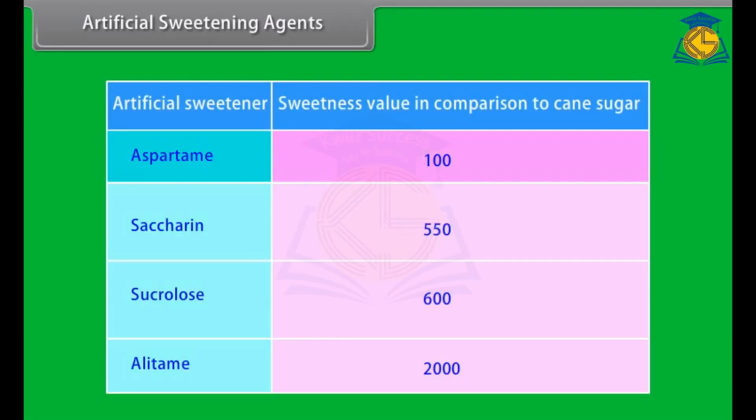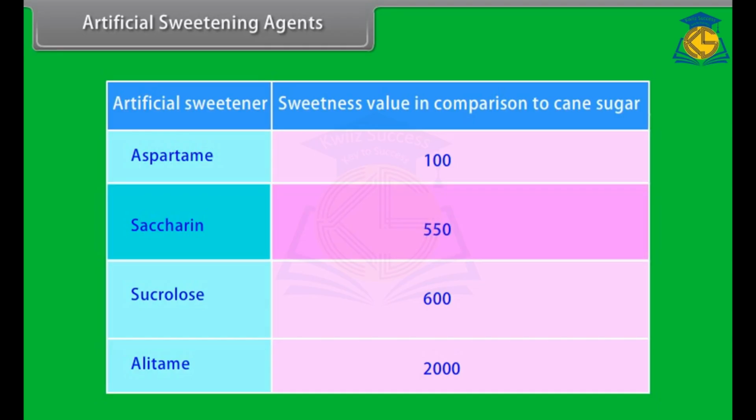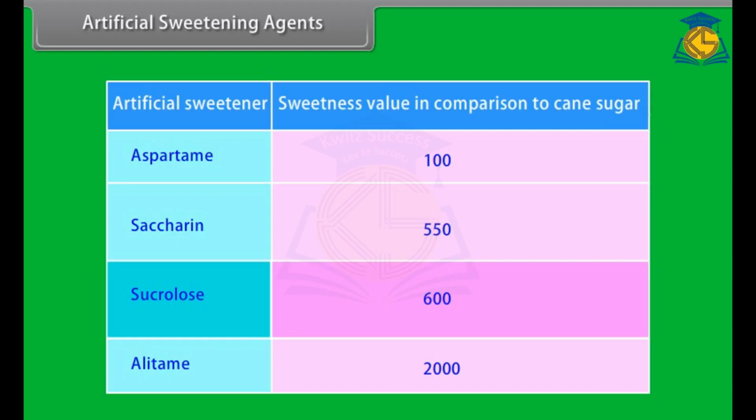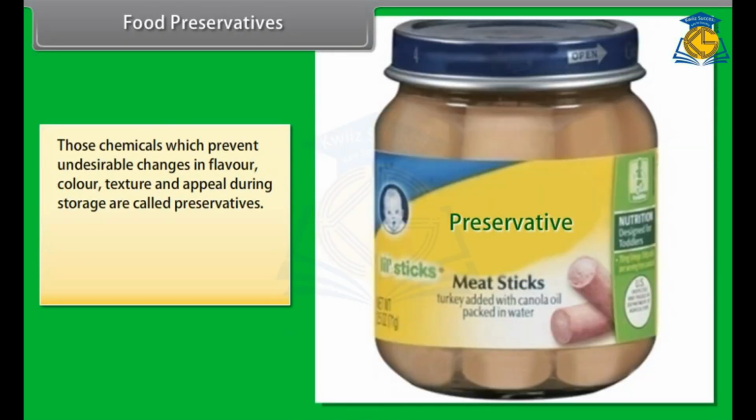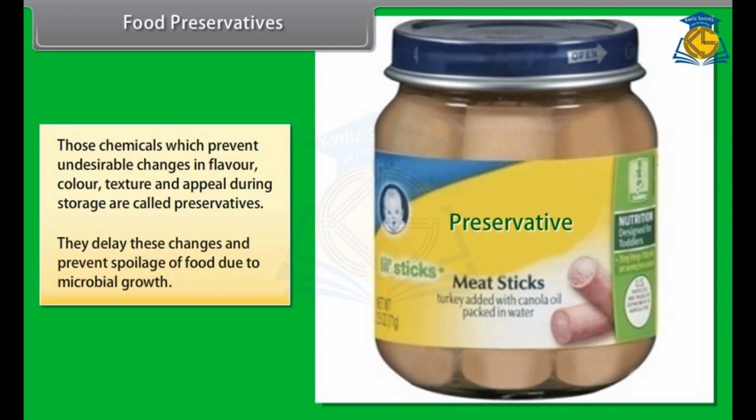Aspartame is 100 times sweeter than cane sugar. Saccharin is 550 times sweeter than cane sugar. Sucralose is 600 times sweeter than cane sugar. Alitame is 2000 times sweeter than cane sugar. Food preservatives. Those chemicals which prevent undesirable changes in flavor, color, texture and appeal during storage are called preservatives. They delay these changes and prevent spoilage of food due to microbial growth.